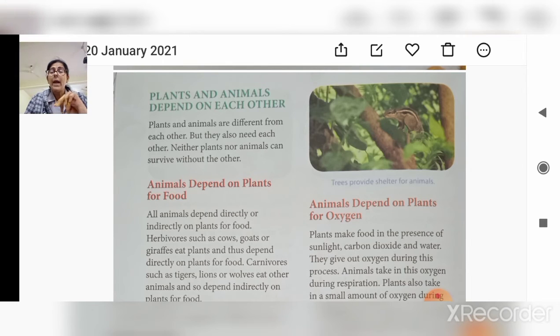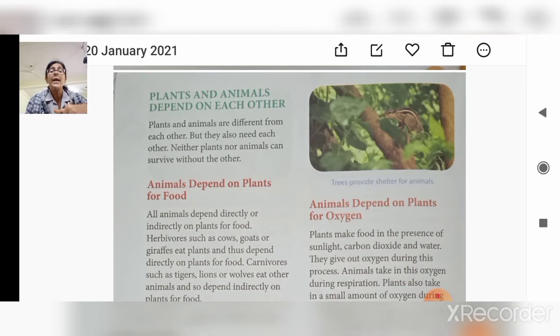Animals depend on plants for food, shelter, and oxygen, and they produce carbon dioxide also, right? So all living animals depend directly or indirectly on plants for food. Herbivorous animals such as cow, goat, giraffe, elephant, and camel directly depend on plants for food, while carnivorous animals such as tigers and lions depend indirectly on plants.